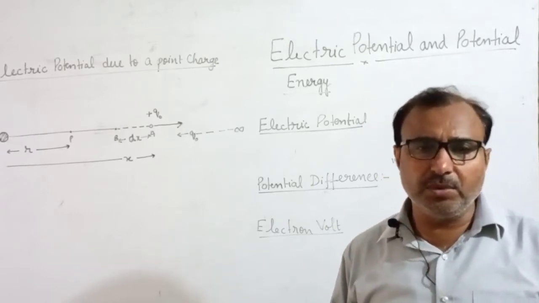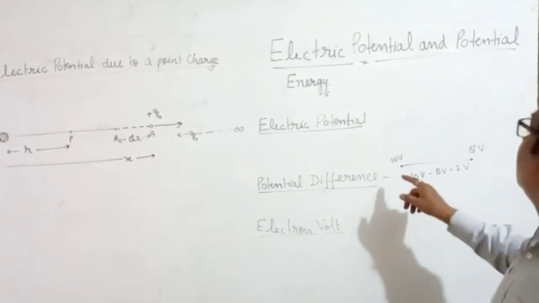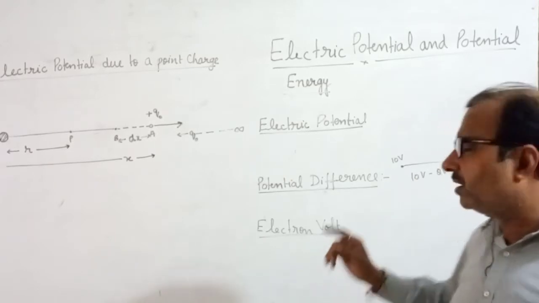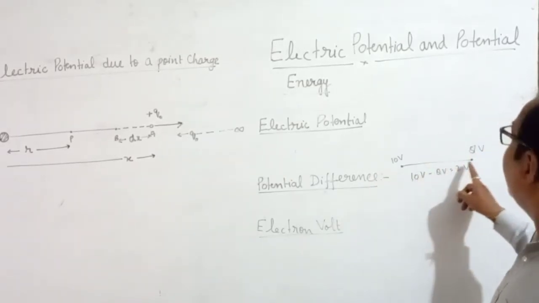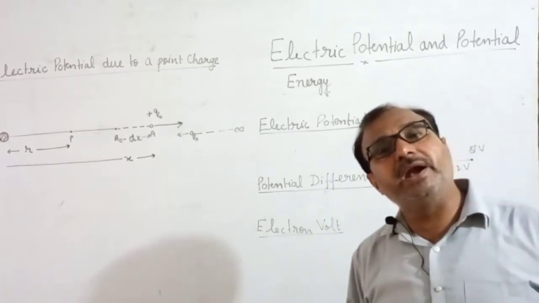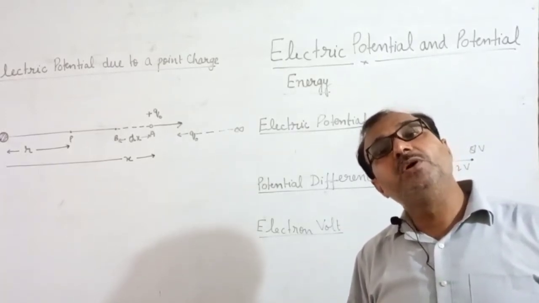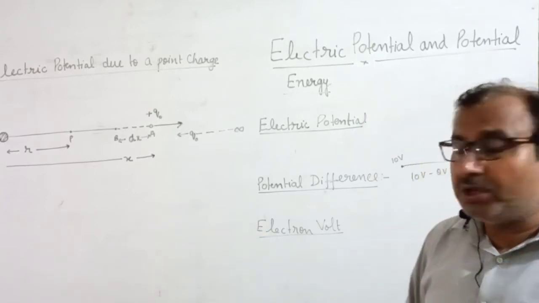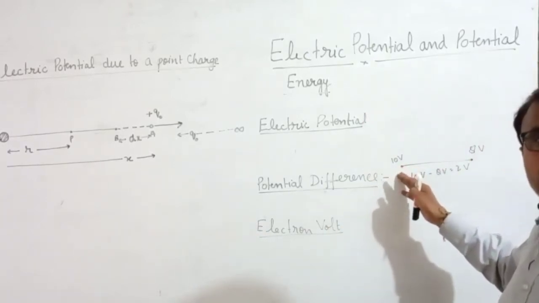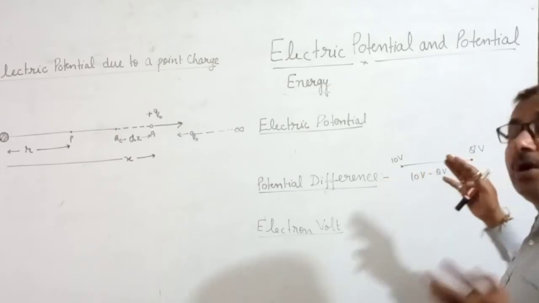Another definition I can give you. Work done in taking unit positive charge from one end of the conductor to the other end of the conductor is known as potential difference. Work done in taking unit test charge from one end of the conductor to the other end.